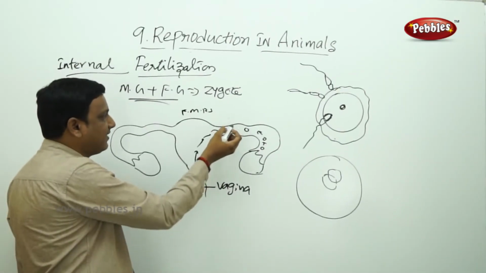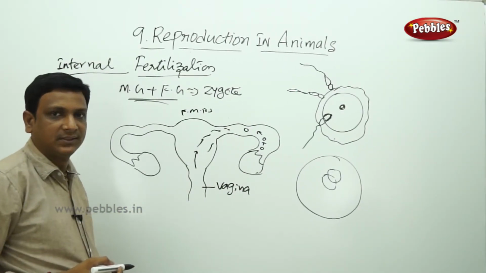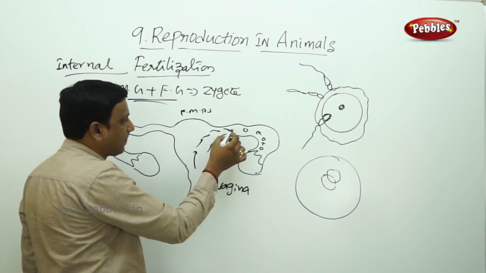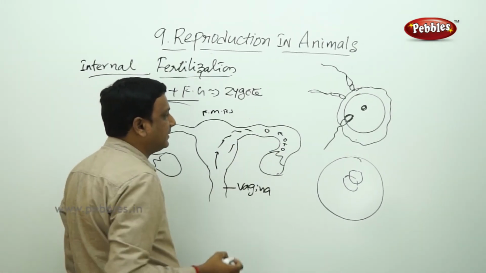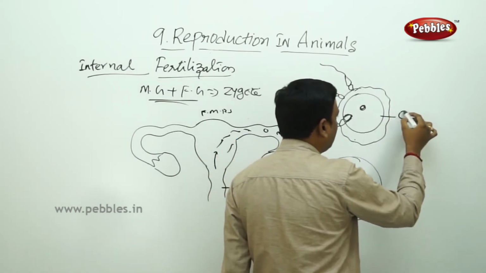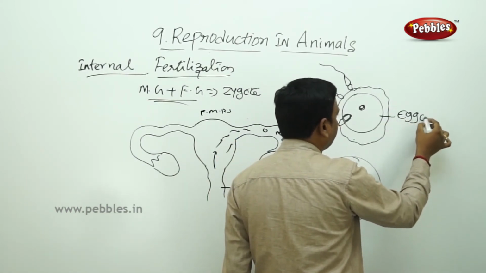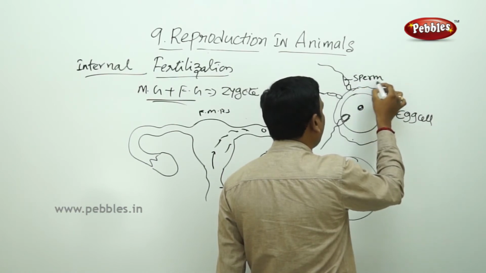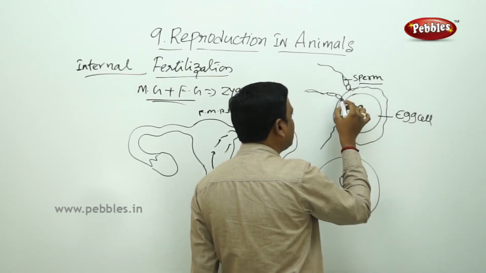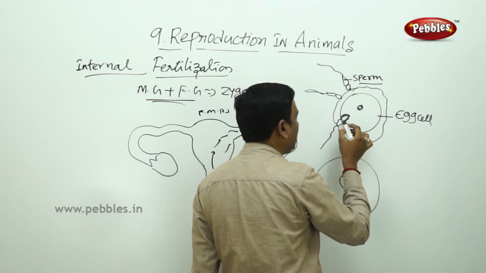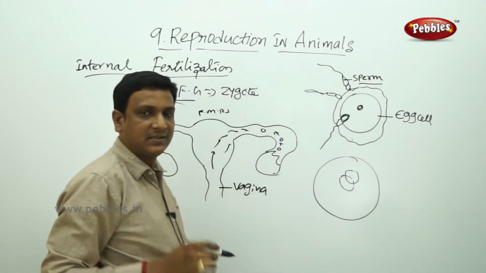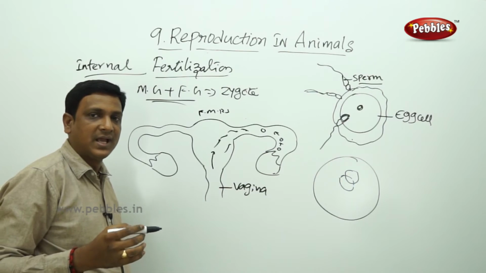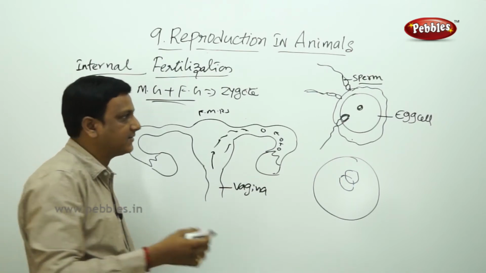So this is the place where fertilization takes place. The male reproductive cell, or the sperm cell, fuses with the egg cell. See here, this is the egg cell and this is the sperm cell. Here we can see that two sperm cells are trying to penetrate. Here one sperm cell has penetrated. Once the fusion takes place, the egg does not allow any other sperm cells to get in.